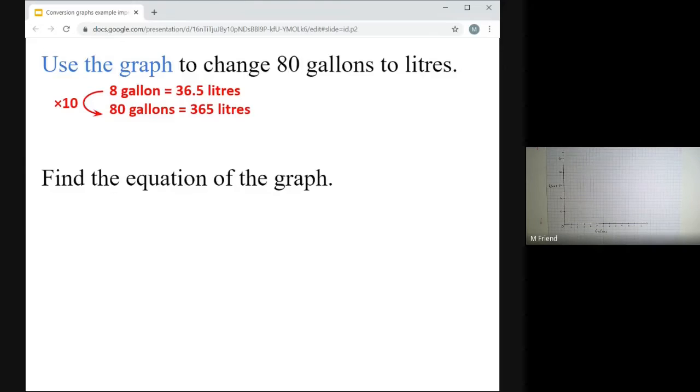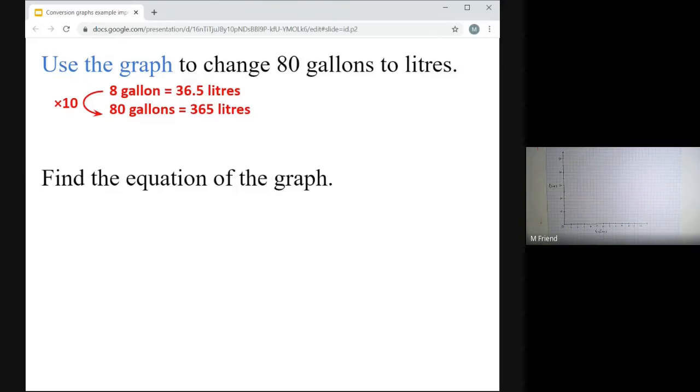Now, this last bit is a little bit tricky. So really try and pay close attention to this, although it's not the most important thing in the world. All the previous stuff is super important, and you have to definitely fully understand that. But this next bit is a little bit tricky, and it pushes it a little bit to higher level skills. Just do your best. So find the equation of the graph.